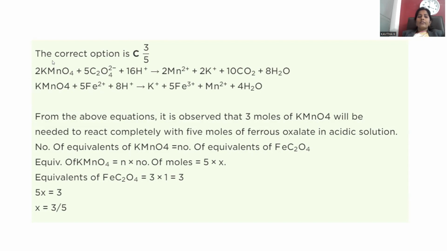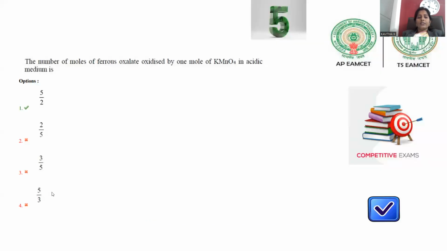How many KMnO4 are you treating with? KMnO4 here 2 plus 1, total 3 KMnO4 molecules are reacted. And ferrous ions taken are 5. Equivalents of ferrous oxalate are 3 into 1. Equivalents of KMnO4 are 5. So that X is equal to 3 by 5. X is equal to 3 by 5. So 3 by 5 is mentioned in option number 3. You have to make a correction over here. Sorry for the disturbance. 3 by 5 is the correct answer. You can put the tick mark for this one.